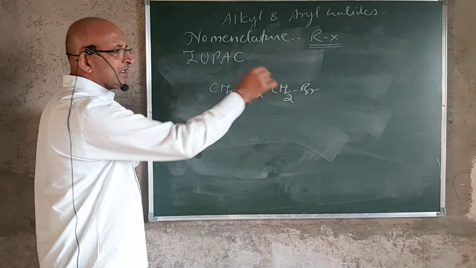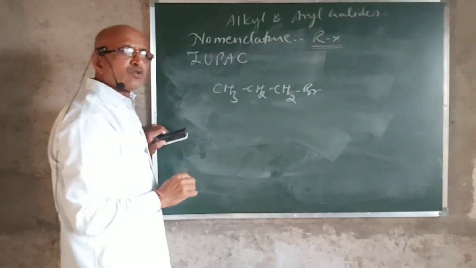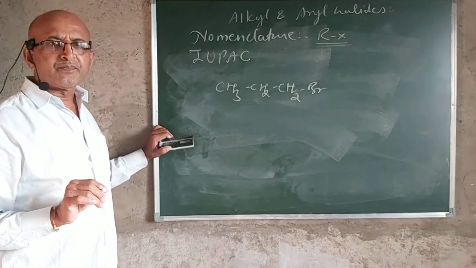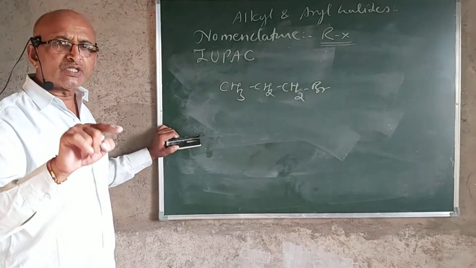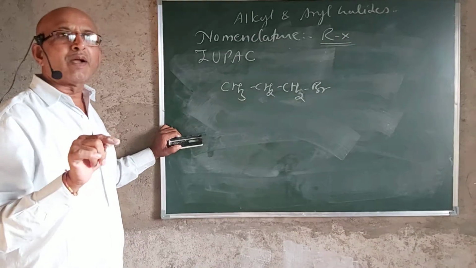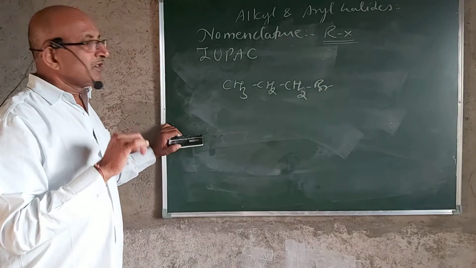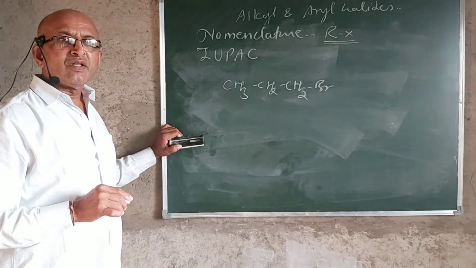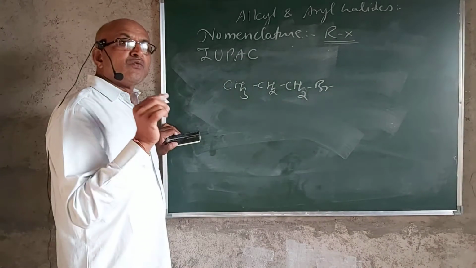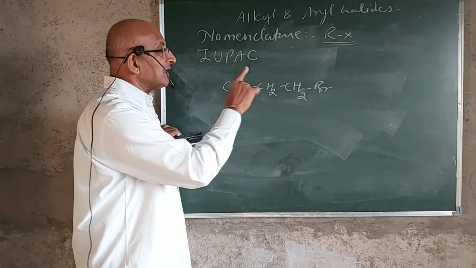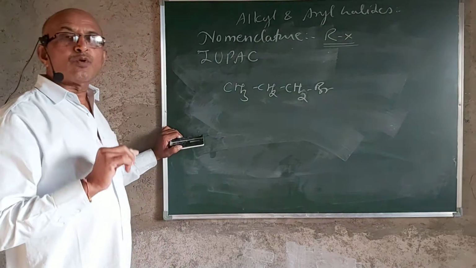Suppose this is the molecule, so the chain is straight. How many carbon atoms are there? There are 3 carbon atoms, and so it is the derivative of propane. The hydrogen atom of this propane is replaced by the halogen, so we will call it propyl bromide by using the common nomenclature system. But while using the IUPAC nomenclature system, the number 1 is assigned to that carbon which contains the halogen atom, or it must get the lowest possible number.